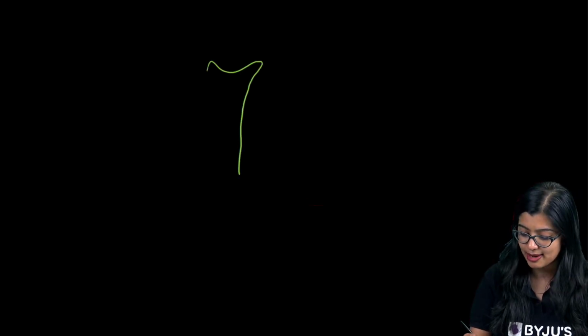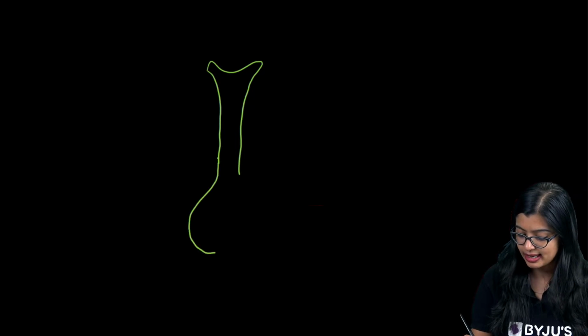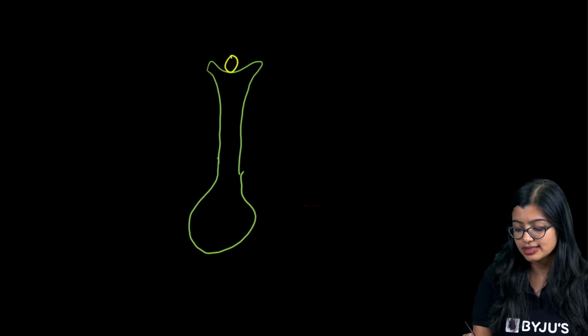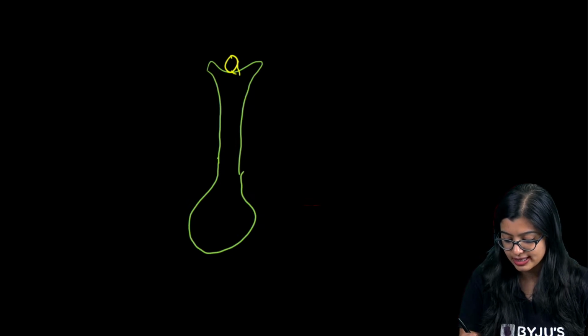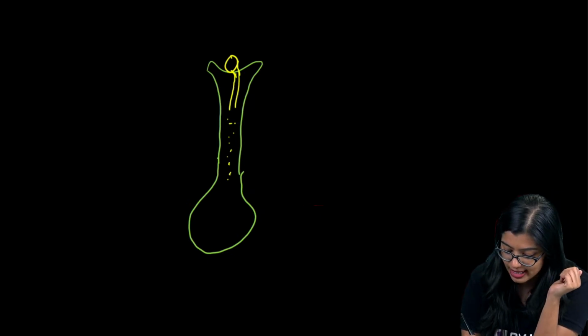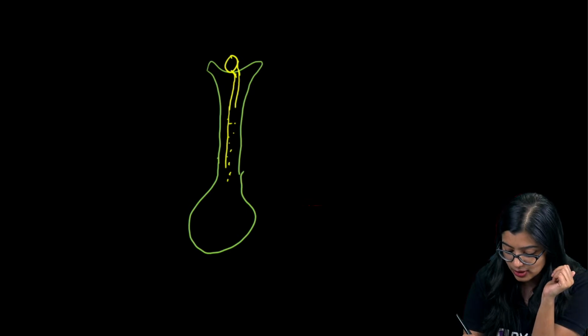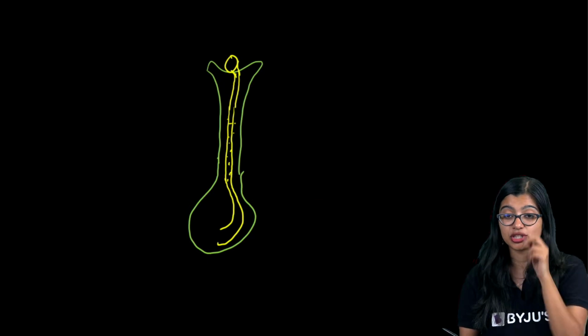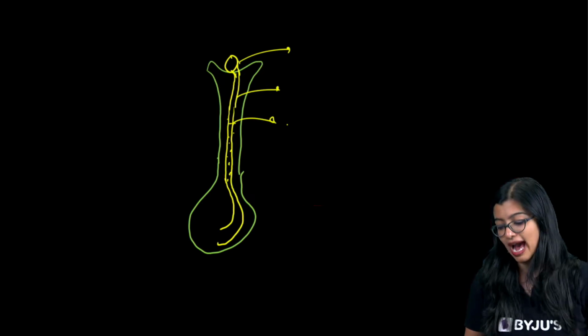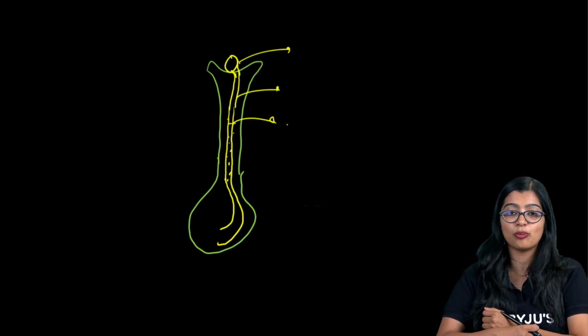How is this an example? See, now the thing is, when a pollen lands here, we see that on the surface there will be some sugary chemicals, okay? In response to this, the pollen grows. There are chemicals all over here, and as a result, it will grow towards them, right? It's happening in response to the stimulus, which is why we call this chemotropism. I hope you are clear.